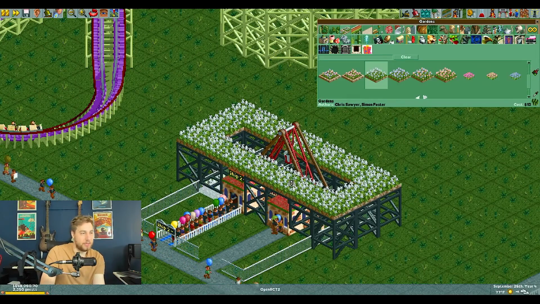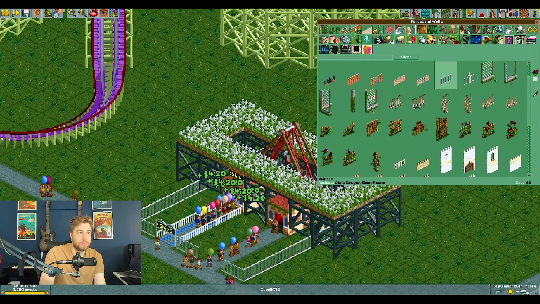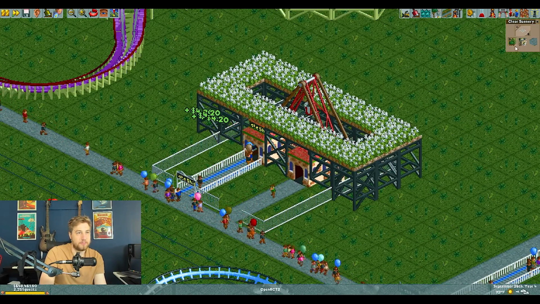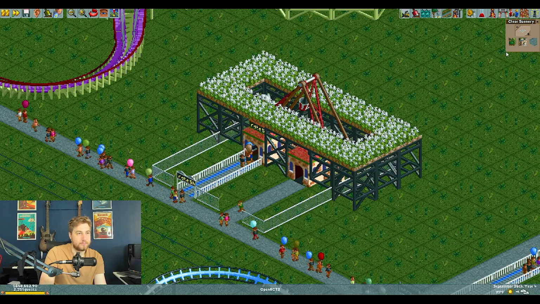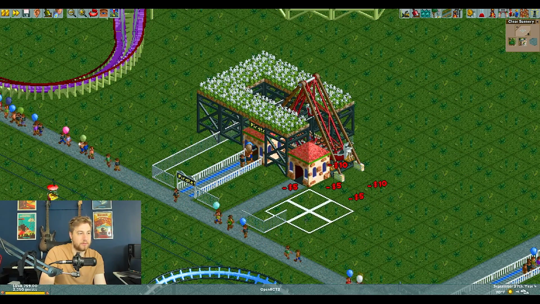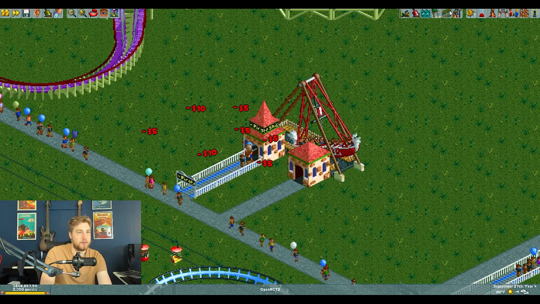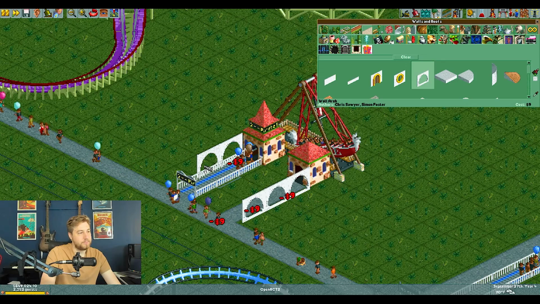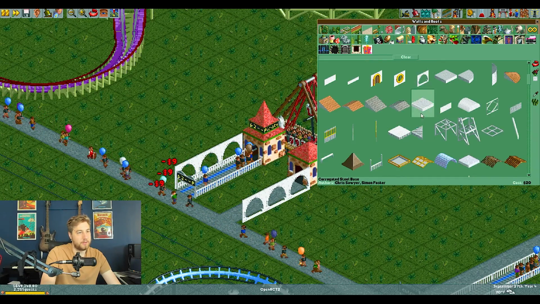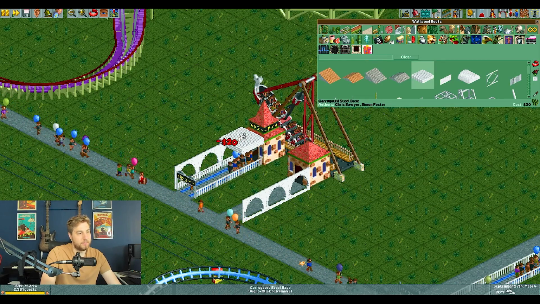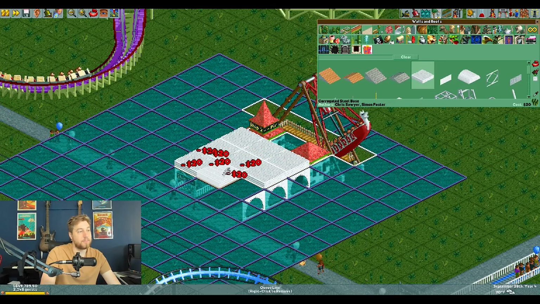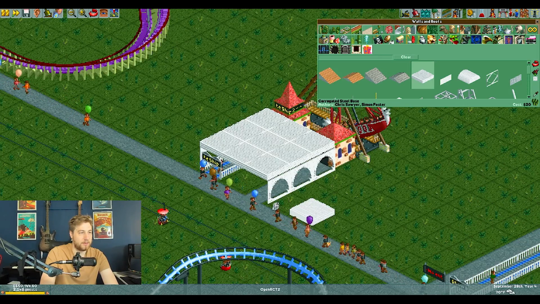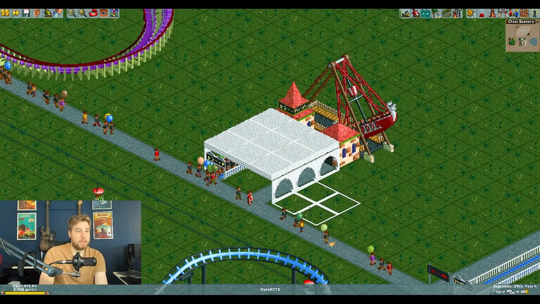Again, this is not something that you would probably ever do, but let's say you wanted to do a ceiling, or like a roof. Here, let's just get rid of this stuff. Let me make something different. Let's say you want to enclose the queue line or whatever. Control, control, control. See, look, it's easy as can be. This is not the best looking scenery, but you get the idea. Let's get rid of this.